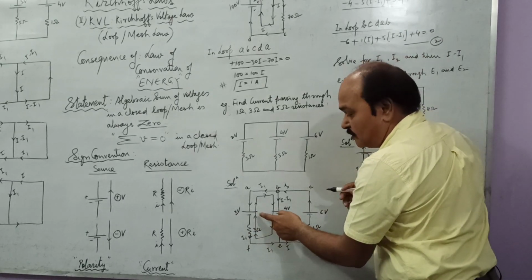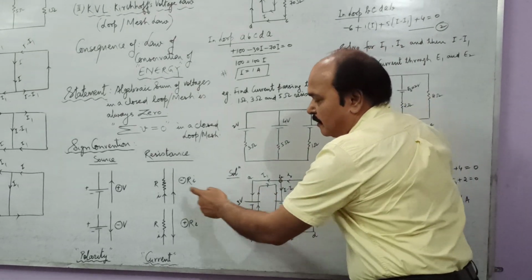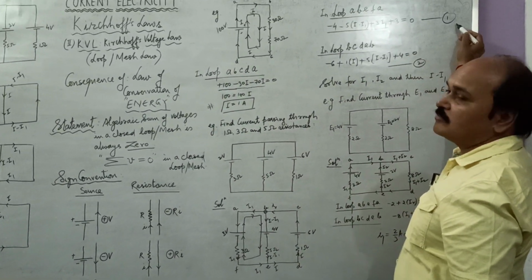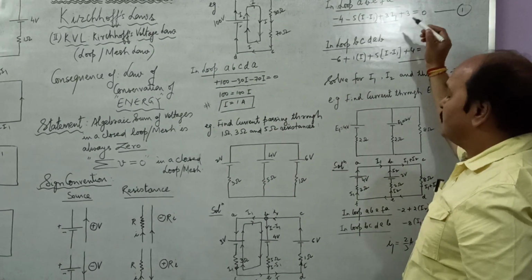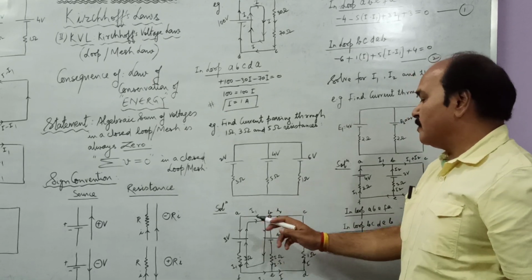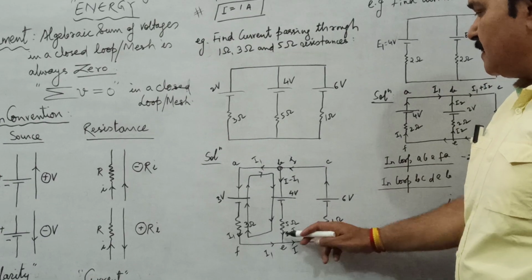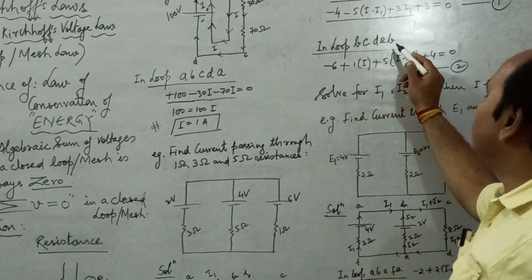And as you move through this battery, negative to positive, by this rule, this potential difference will be what? Positive sign, plus 3, that is equal to 0. This is the application of KVL in this loop. Now let us apply KVL in this loop, B, C, D, E, B.